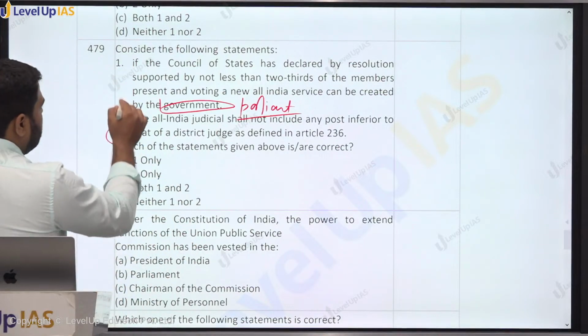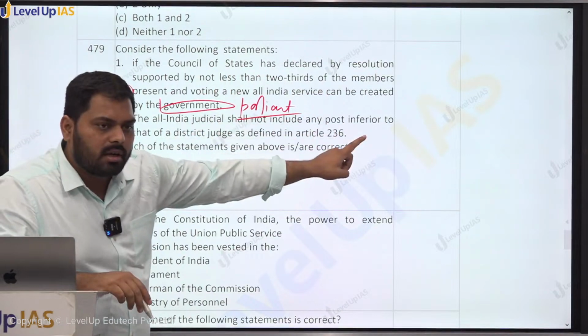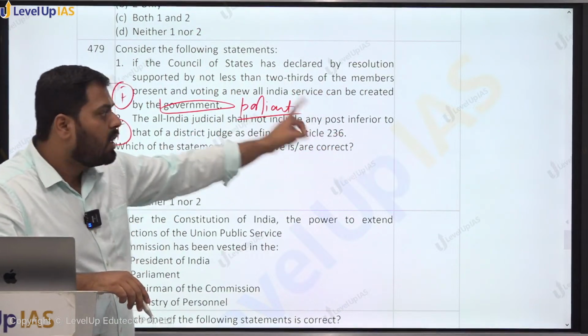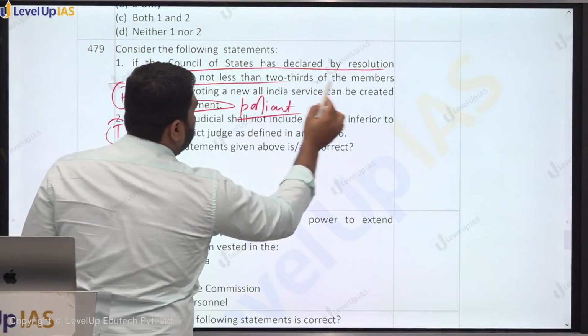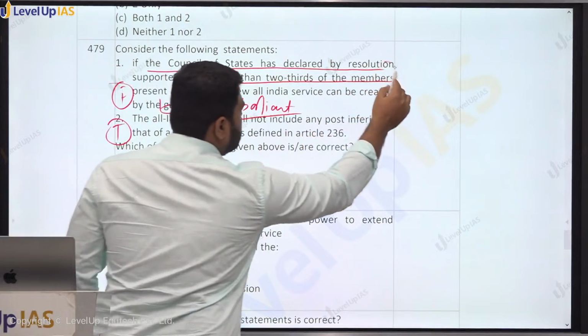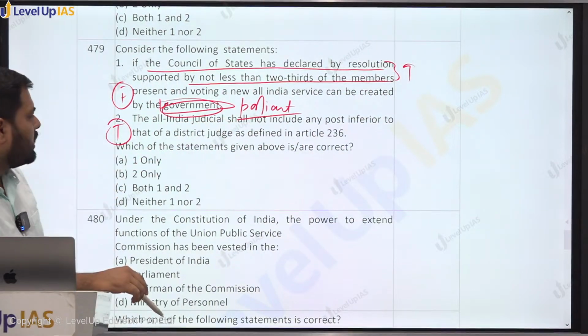This is a false statement, because Parliament by law can create, it is not the government order which can create. However, the first portion, that Council of State has declared by a resolution of not less than 2/3, this much portion is true, but it cannot be created by the government, it can be created by the Parliament.